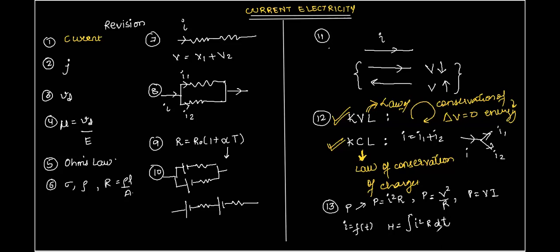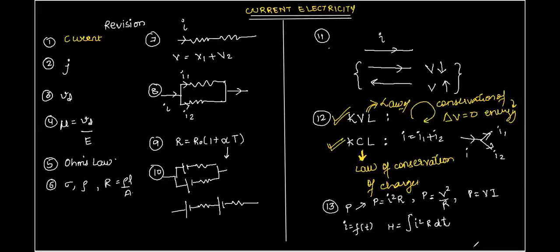So there are a few more concepts in this chapter, apart from the cell grouping and Kirchhoff's law, very simple but yet useful. Let's see them one by one. There is a concept quite a lot talked about with respect to the board examinations, the concept of Wheatstone bridge. So Atul, do we know what's Wheatstone bridge?